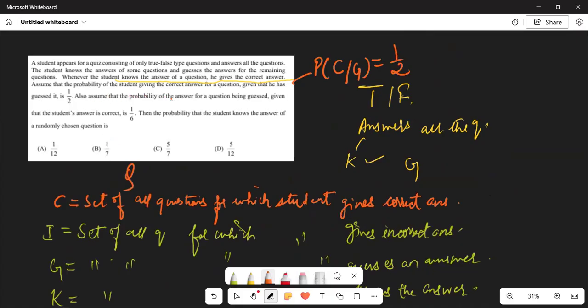And also assume that the probability of guessing the answer for a question, given that the student's answer is correct, is 1 by 6. So what do we have to find? Then the probability that a student knows the answer of a randomly chosen question is, we have to find the probability of K, P(K). Okay.